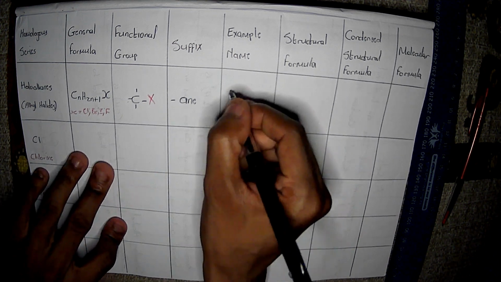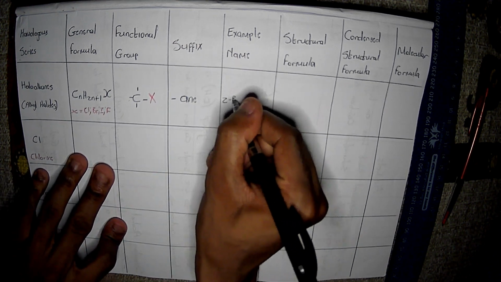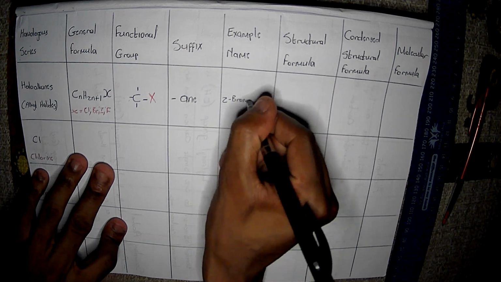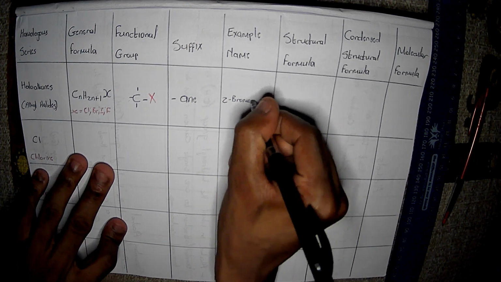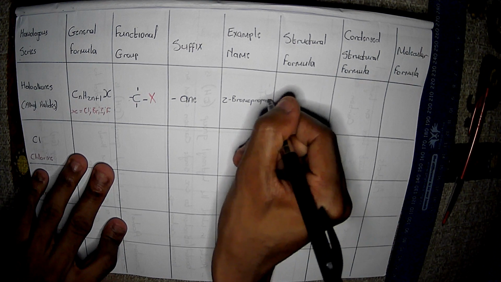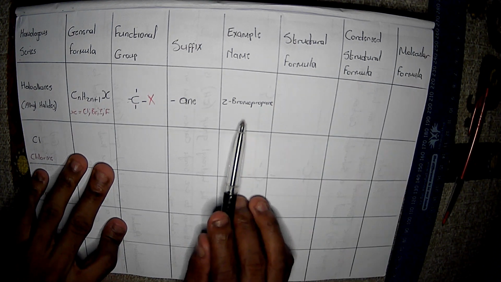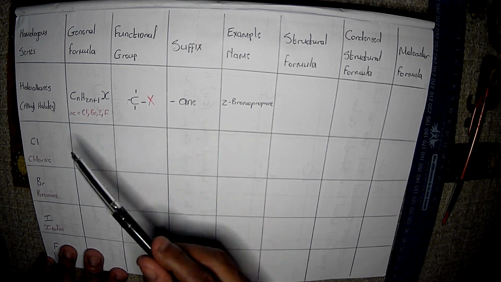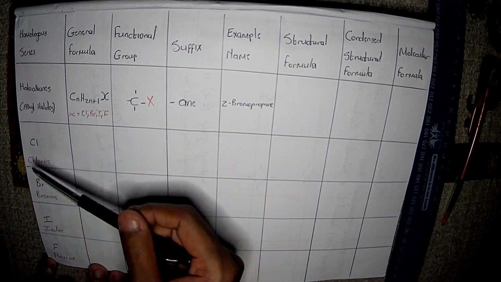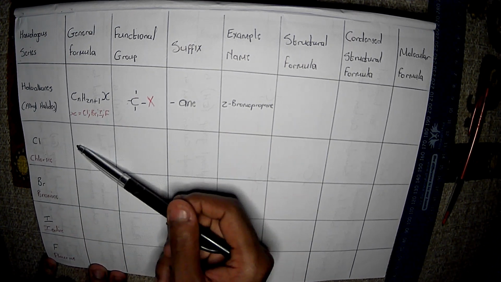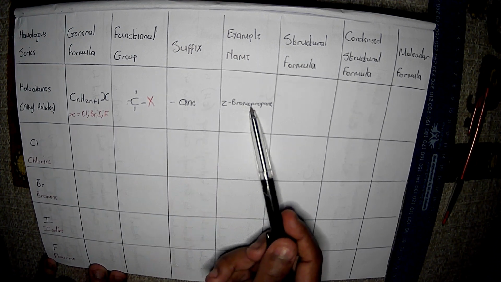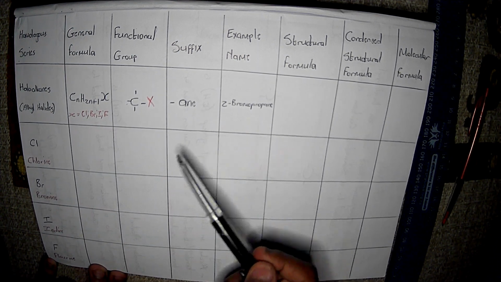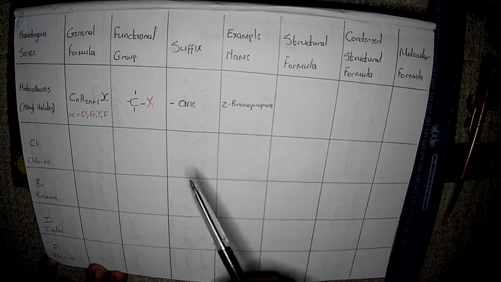Okay, so an example that we might be given, let's see. Let's take 2-bromopropane. I hope you can see that this is 2-bromopropane. Remember what I said about the naming of these: chlorine is chloro, bromine is bromo, iodine is iodo, fluorine is fluoro.